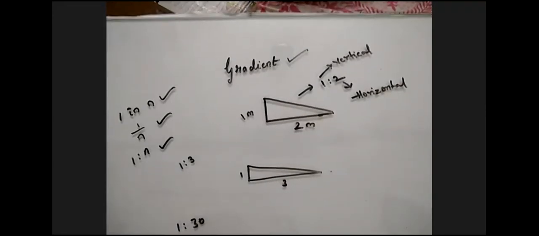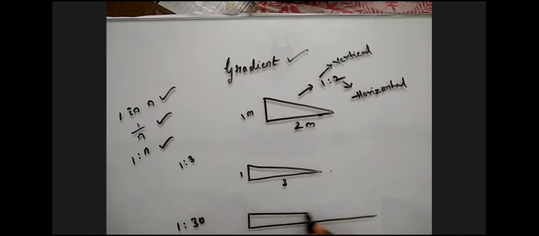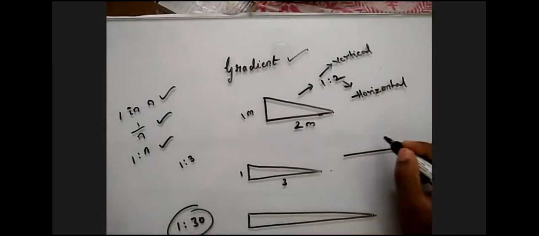What does that mean? For 30 horizontals, there is only 1 vertical. So this will be the slope. So this 1:30 is provided for the cross slopes of the road. You got it? So for a road cross slope, what will be provided is